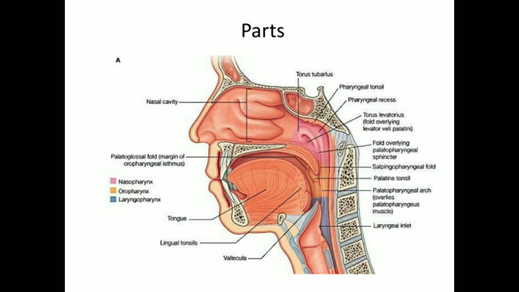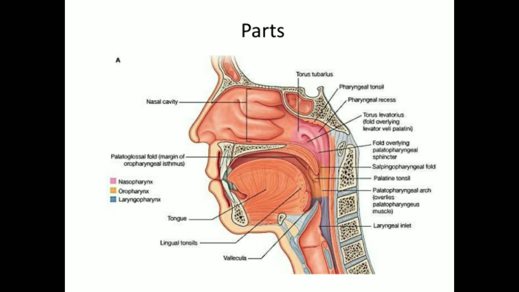So nasopharynx, if you look, it is the upper part of the pharynx situated behind the nasal cavity and above the soft palate. Its wall is rigid and non-collapsible. It is respiratory in function, a part of the respiratory system, and no food will ever enter it.